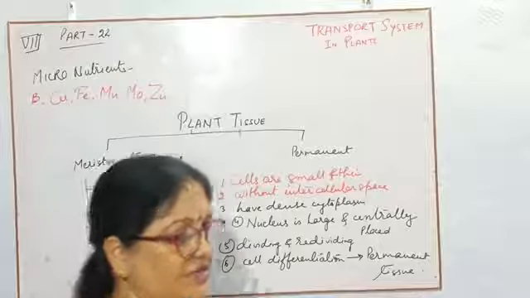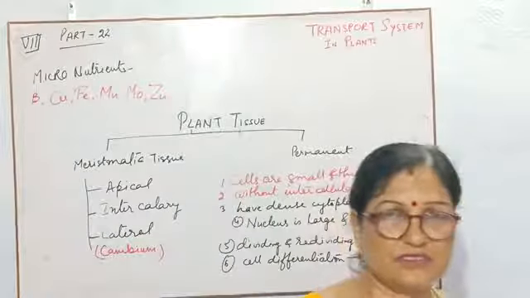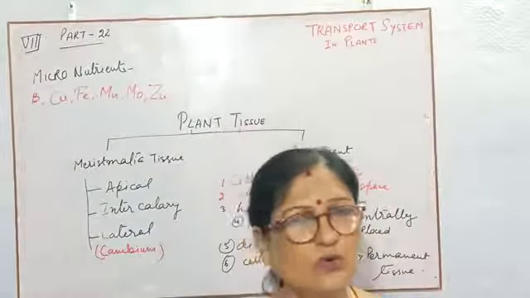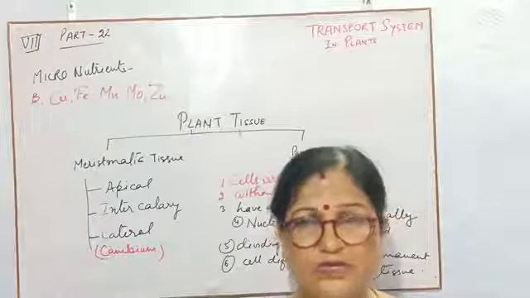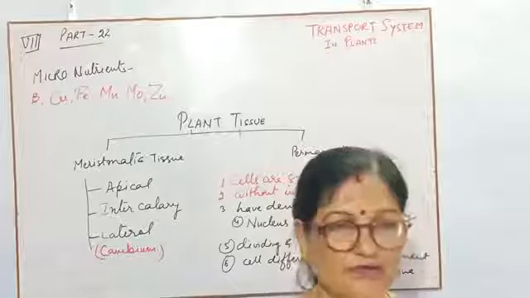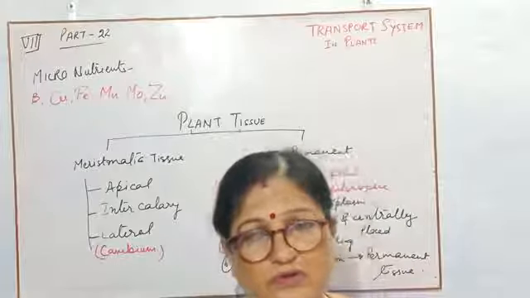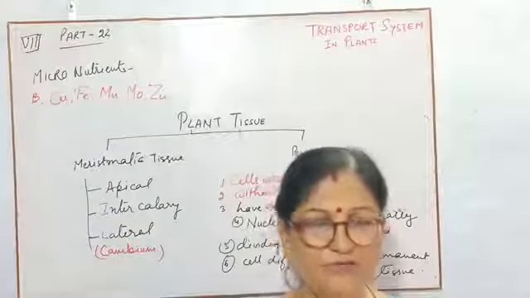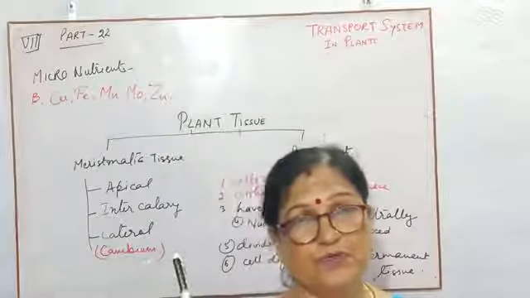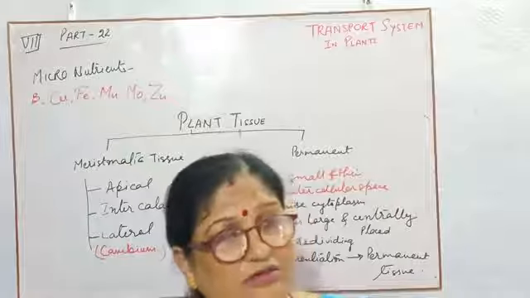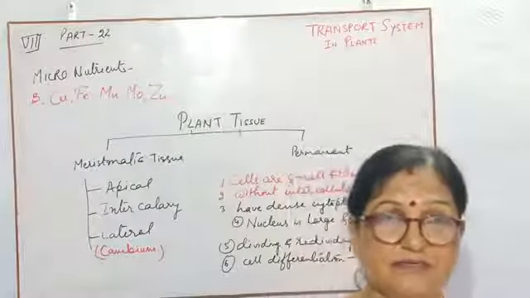As children, when we are going to prepare our houses, we collect so many bricks from the beginning. We don't know which place this brick will go to, or which room this brick will be fixed in. So meristematic tissues are also like that, bricks.